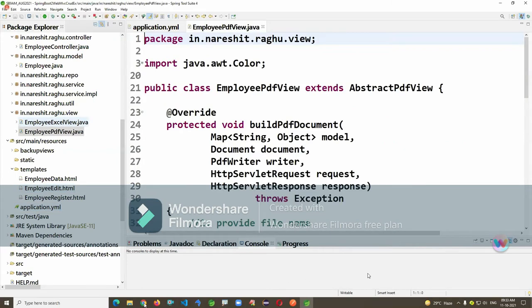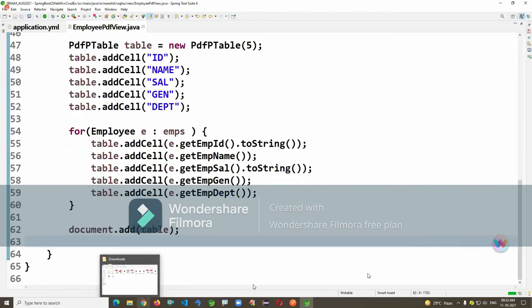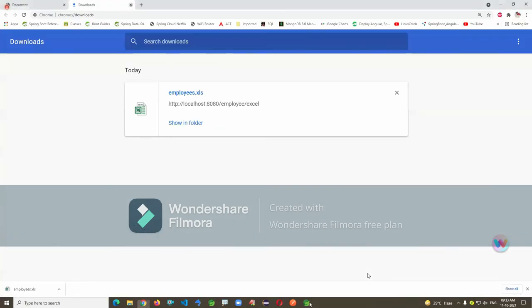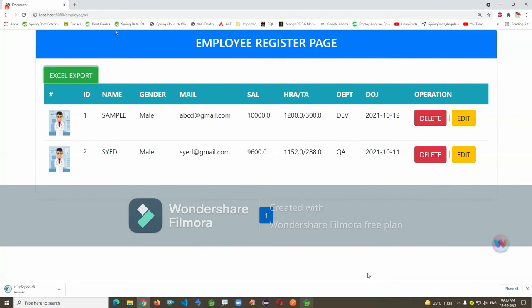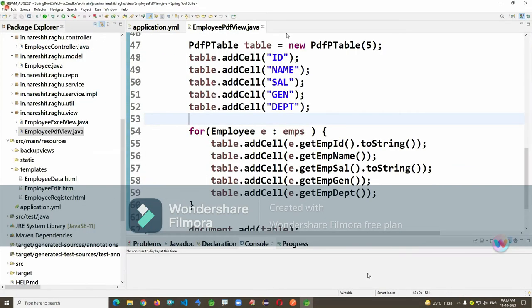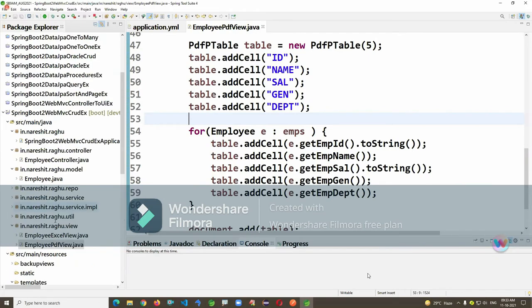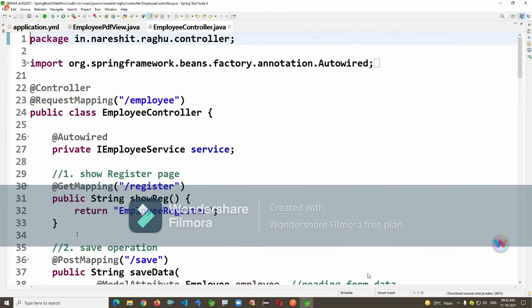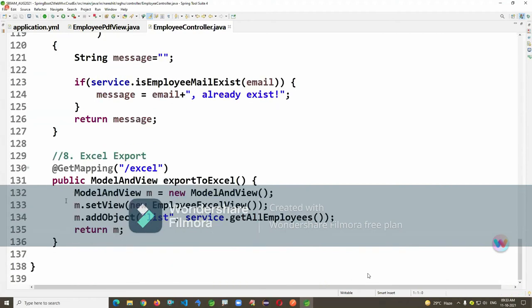Some disturbance. Run this application and see the output. This one, you have to go to the controller. Method number 9, I'm just writing here.